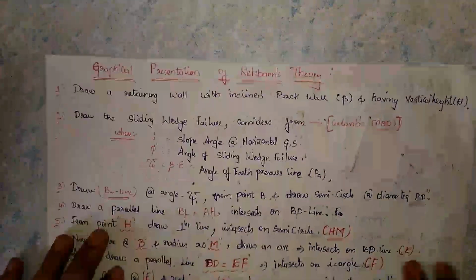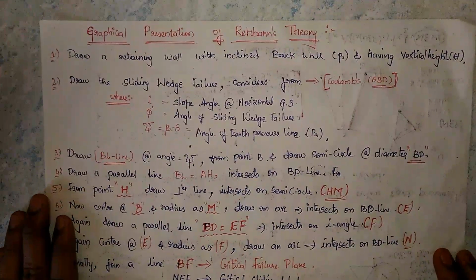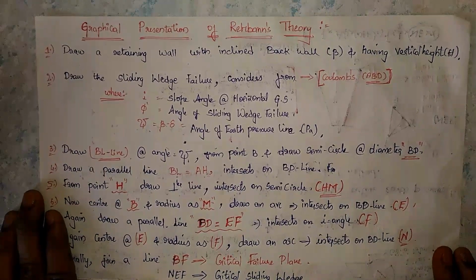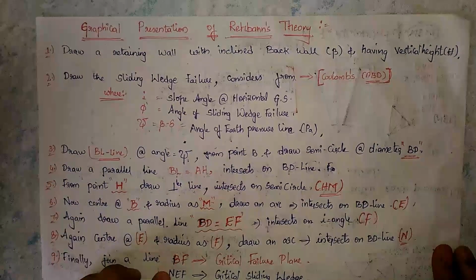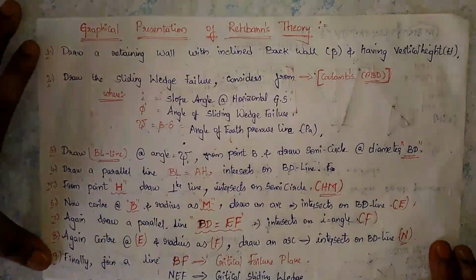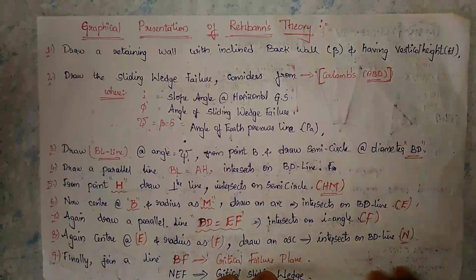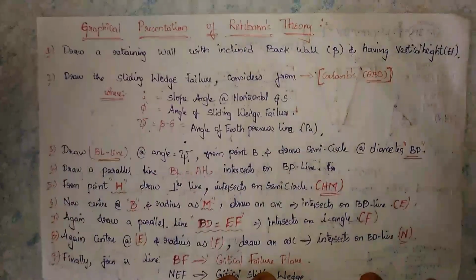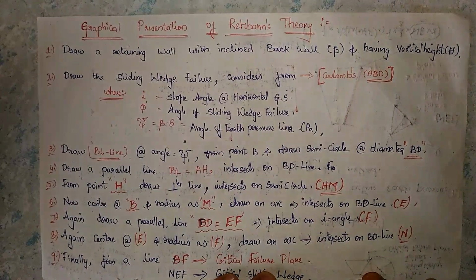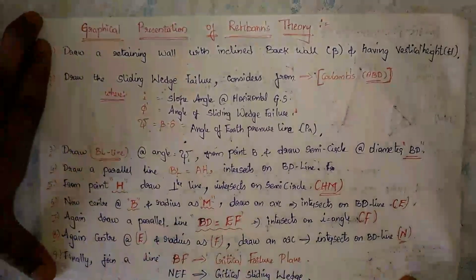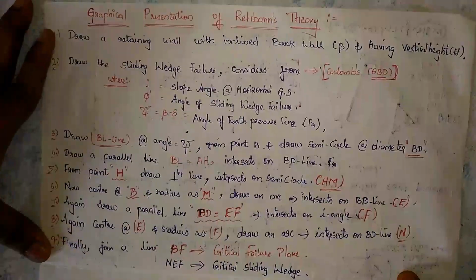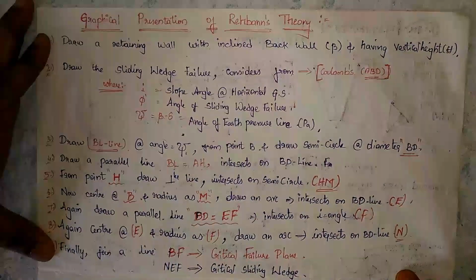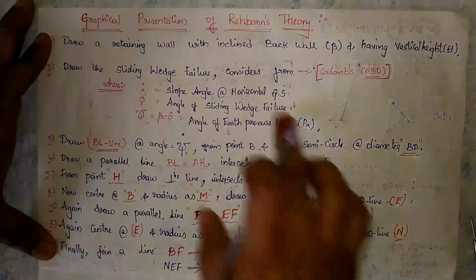This is the graphical presentation of Rayburn's theory. If you want to draw it on the spot, please note these points. Otherwise, I have kept this material in the description link. You can download it. If you want to practice it on the spot with explanation, write these points.